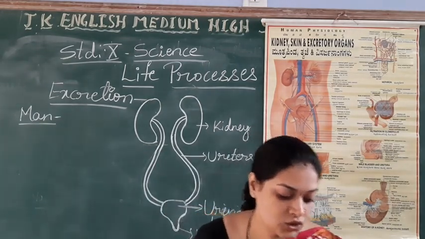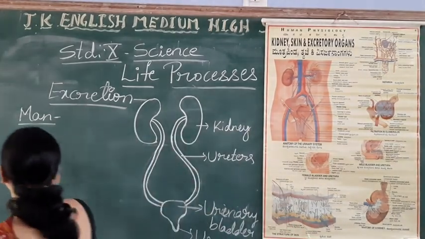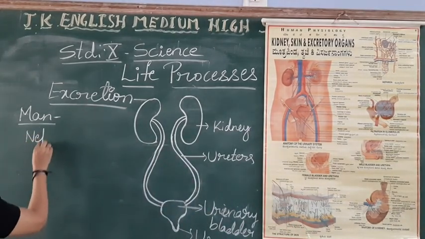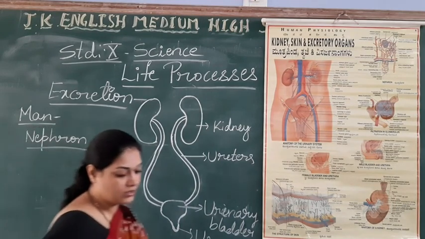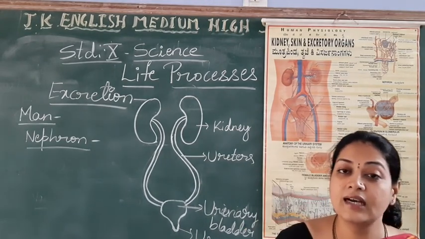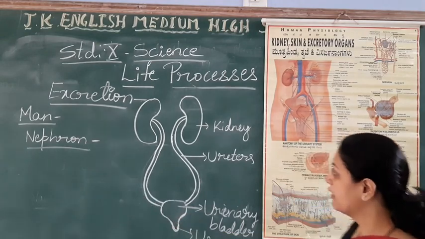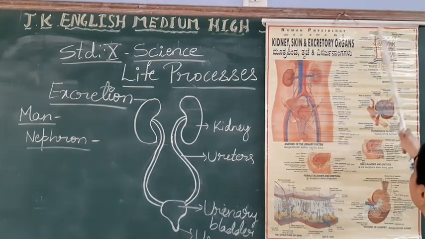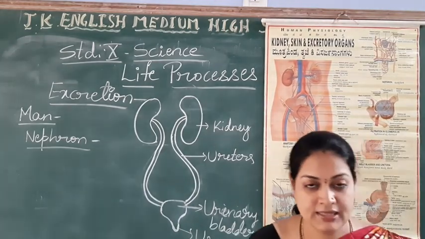So what is the structural and functional unit of the kidney? That is called the nephron. The structural and functional unit of the kidney is the nephron. Again we require time to study the nephron because we have to discuss its full structure. That we will discuss in our next class.